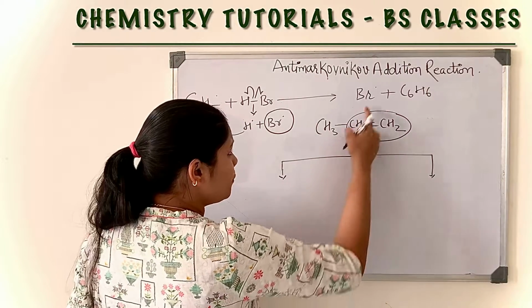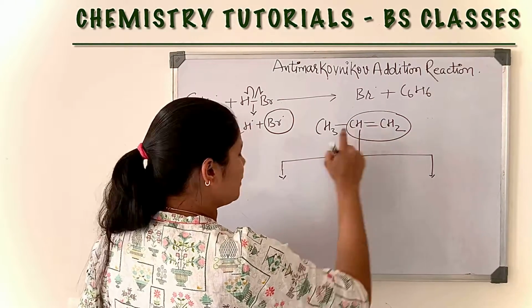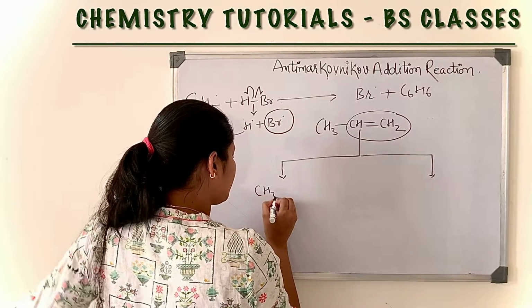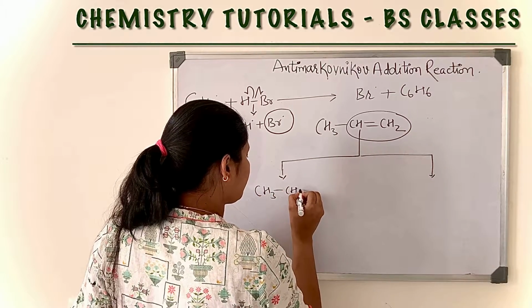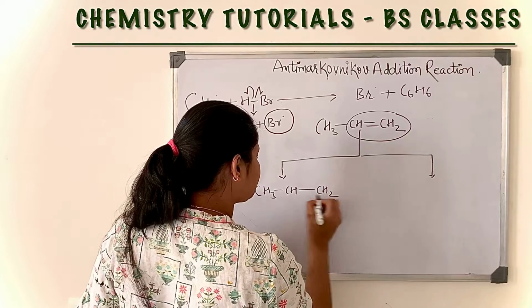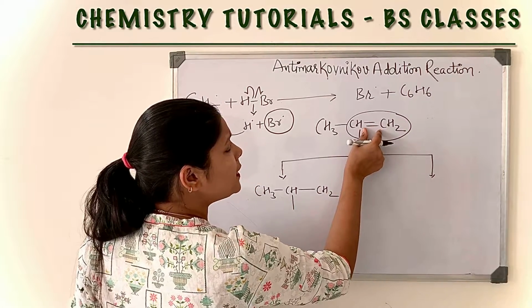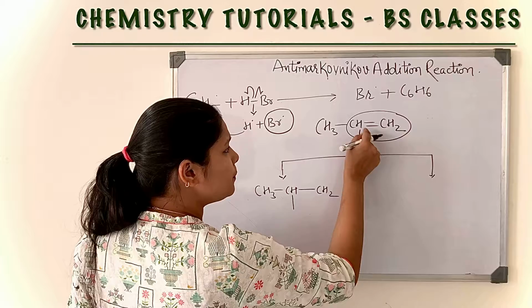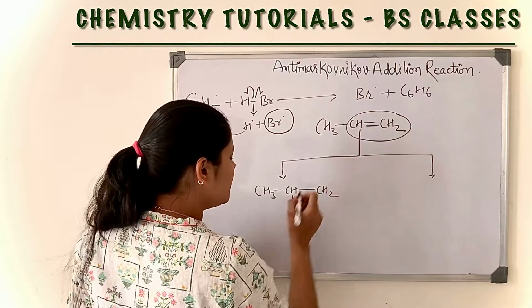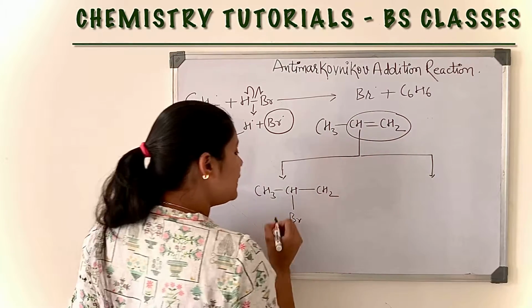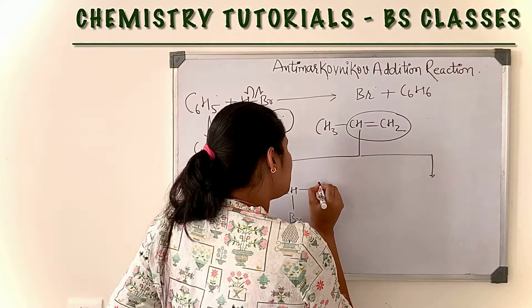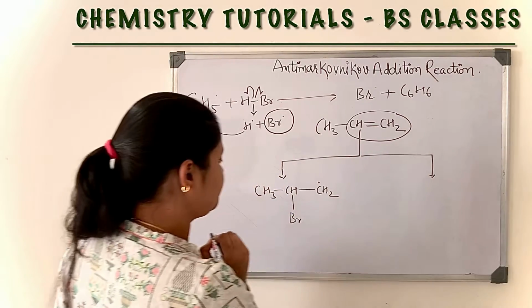If bromine attacks this carbon, then the bond between these two carbons will shift between carbon and bromine. So here bromine will bind, and here a free radical is created.